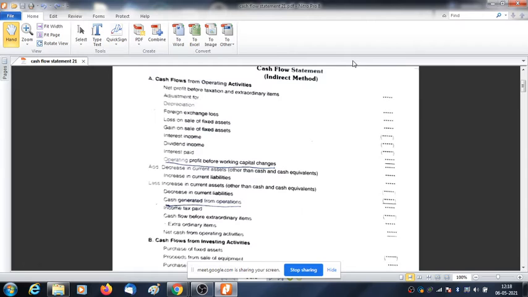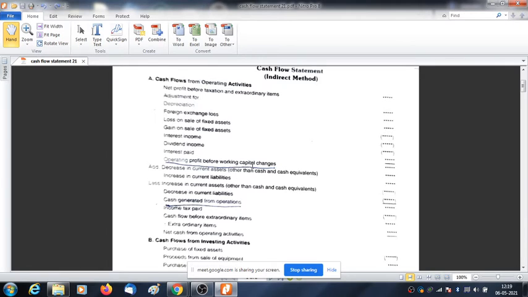So basically, we take net profit before taxation and extraordinary item. Extraordinary item, what does it mean? Means which are not in the normal course of business, which are extraordinary. Next, we need to make adjustment for all items which are not related to business and not paid in cash, just like fund from operation. And similarly, we need to deduct the income which are not related to business. So the resultant figure would be operating profit before working capital change.